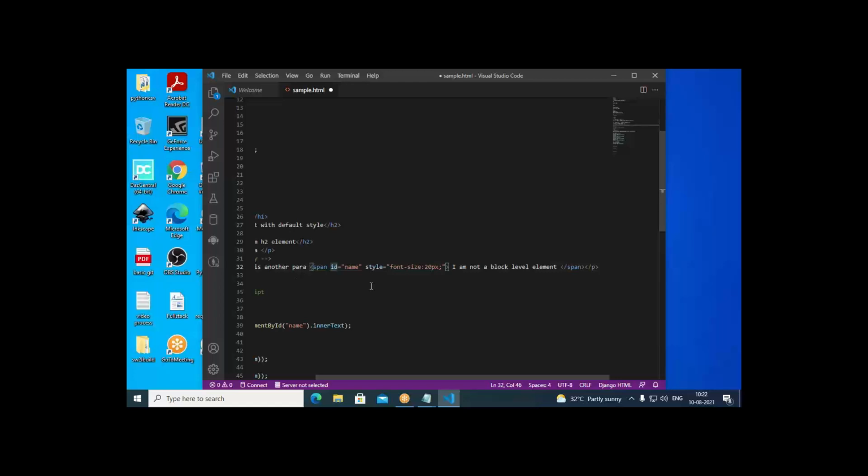So this is a non-block element, whereas div is a block level element. One more thing is paragraph is a block level element. H1, H2 are also block level elements. But this is what? It's not a block level element. Block level element meaning is whenever a block level element starts, always at the new line. That means at the beginning of the new line, always it starts. But here, if you look at span, you can make part of actually any other element. Any other element in the sense block level element. So that's why we call it non-block level element, whereas div, paragraph, H1, they are called as block level elements. Always they begin at the beginning of line.